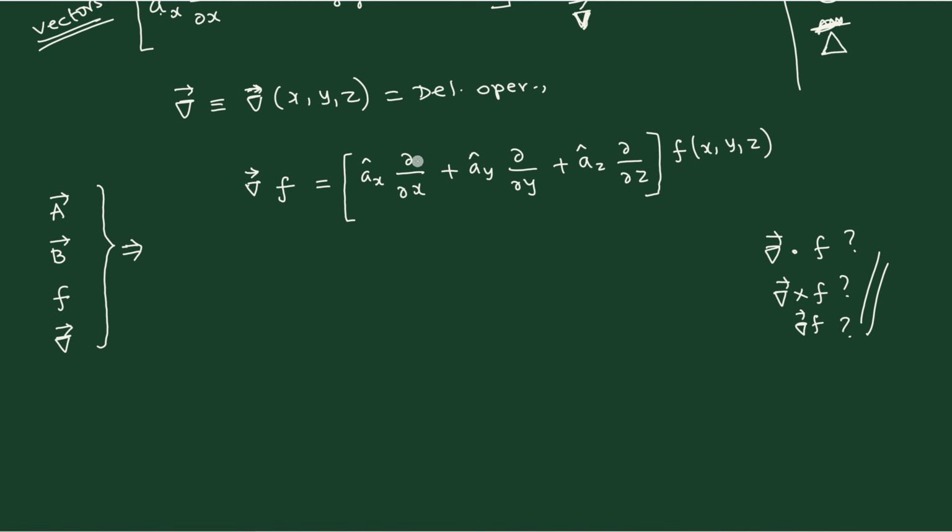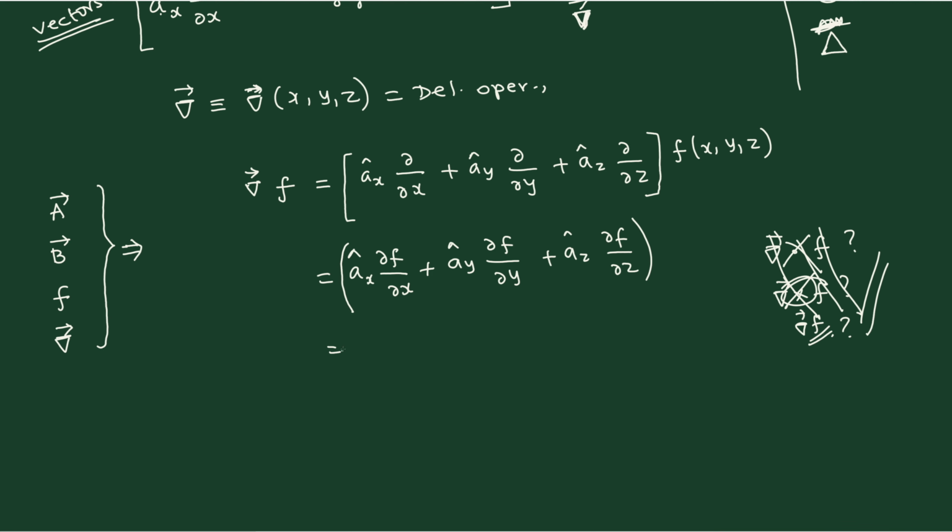Everything is meaningful, and therefore there is no need for an additional dot or an additional cross. Nothing is required. You can simply write down the gradient, the del of f here, and it is a meaningful operator. Therefore we can finally conclude that this expression will give you ax dou f by dou x, plus ay dou f by dou y, where ax, ay, of course, you know are the unit vectors in the respective x, y, z directions, then plus az into dou f by dou z.